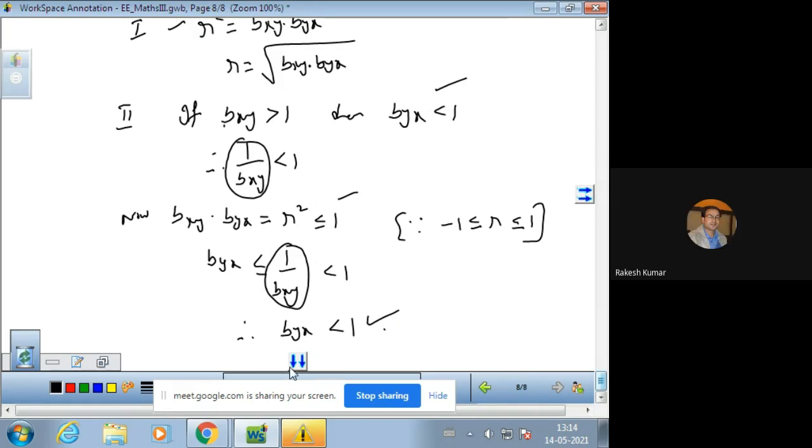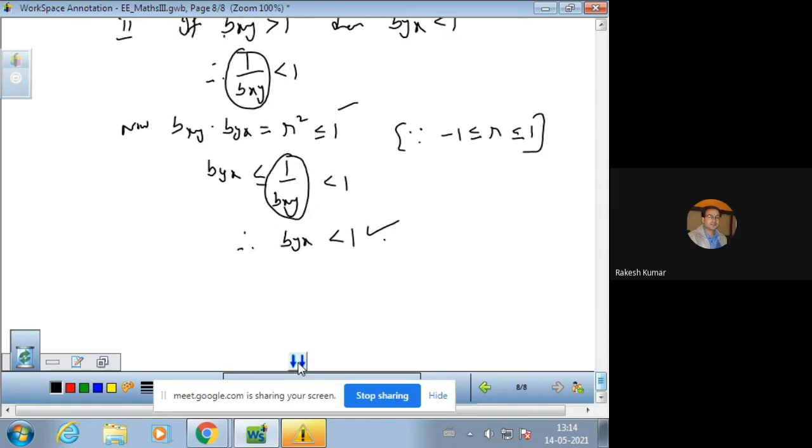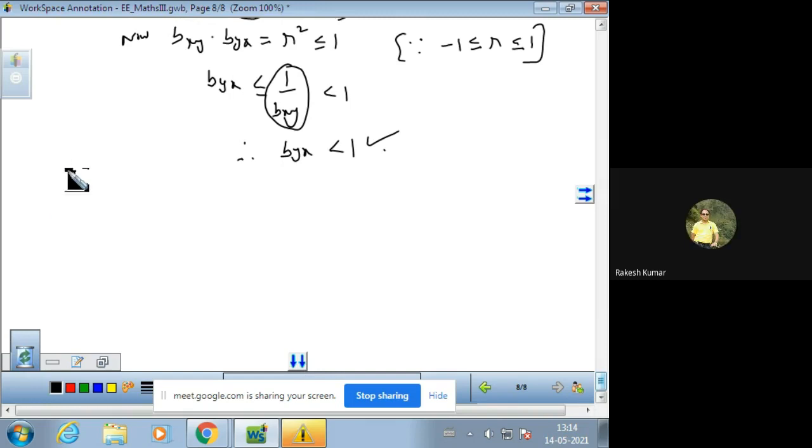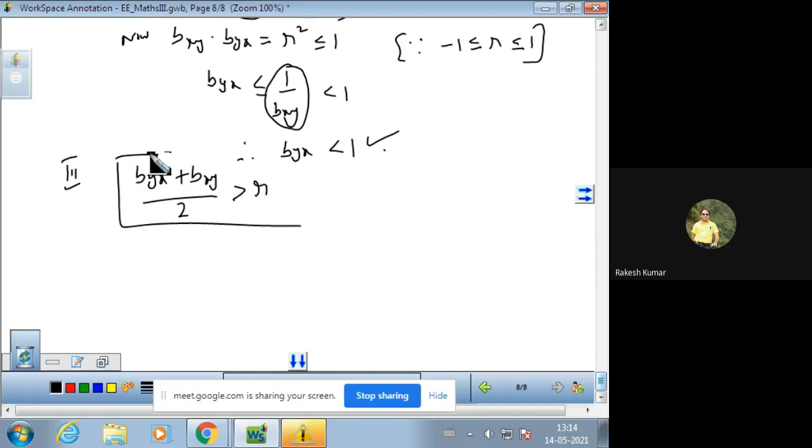So according to this proof, this is the important property. The third one is that the arithmetic mean of the regression coefficients is greater than the correlation coefficient. The arithmetic mean of Byx and Bxy is always greater than R. This is what we need to prove.